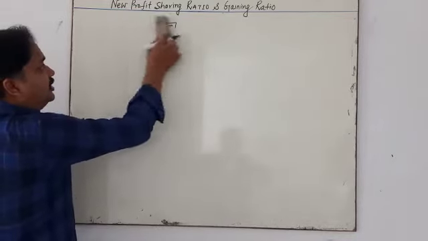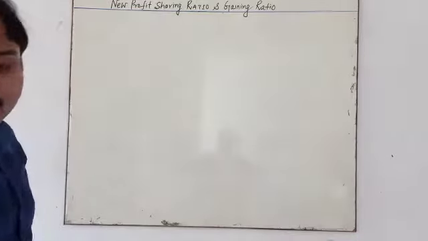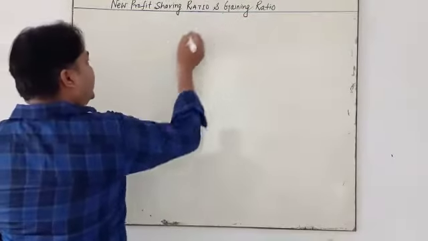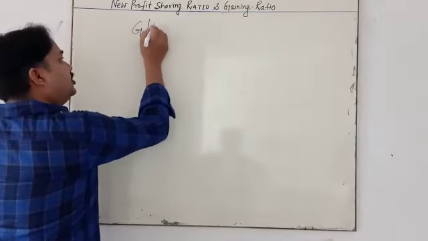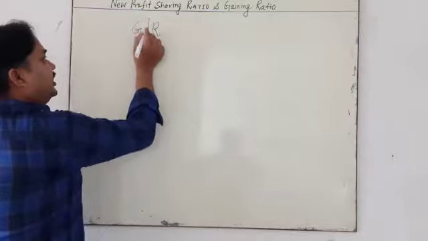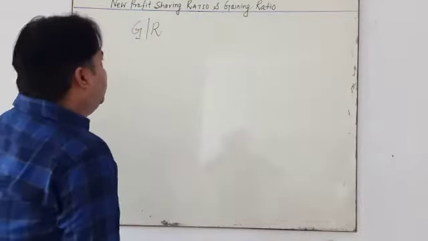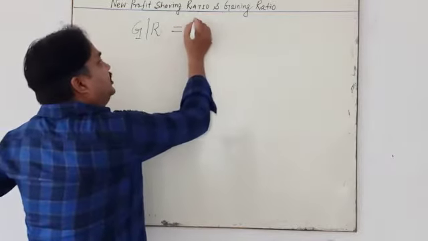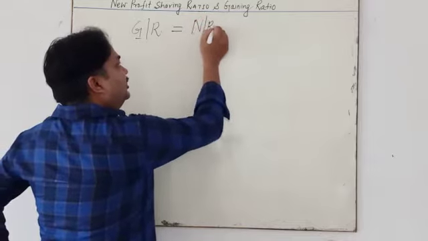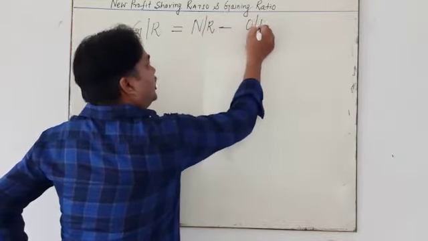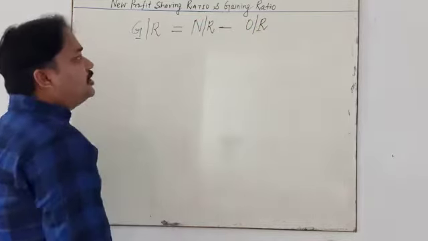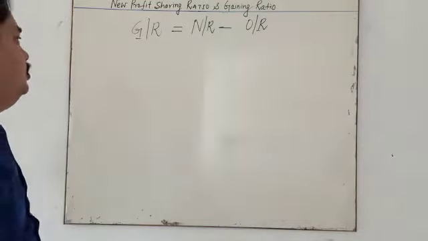My dear student, gaining means you have to acquire. In short, gaining ratio is called GR. I am going to give the formula of gaining ratio: new ratio minus old ratio. What is this new ratio minus old ratio?